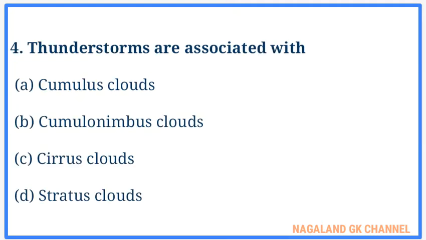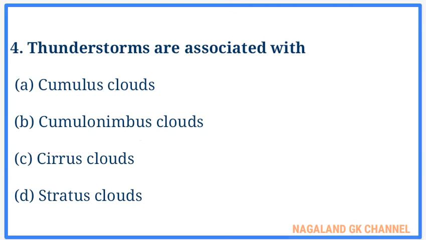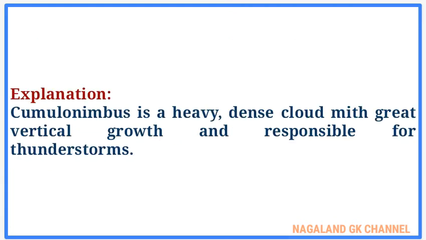And the next question, number 4, is: thunderstorms are associated with. The correct answer is option number B, that is cumulonimbus clouds. Here, cumulonimbus is a heavy, dense cloud of great vertical growth and responsible for thunderstorms.